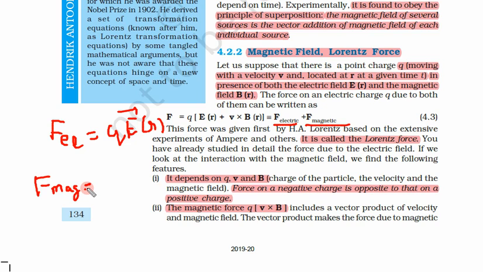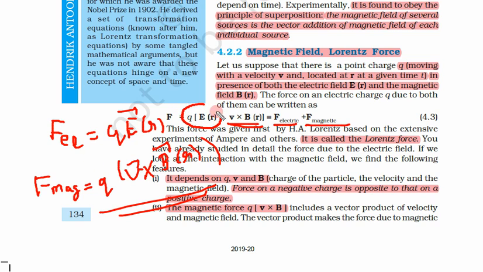F magnetic is simply q v cross B of r. So here you can see this is the magnetic force. This first one is the electric force, and this second one with q is the magnetic force.